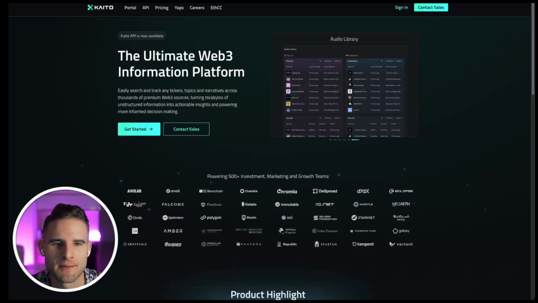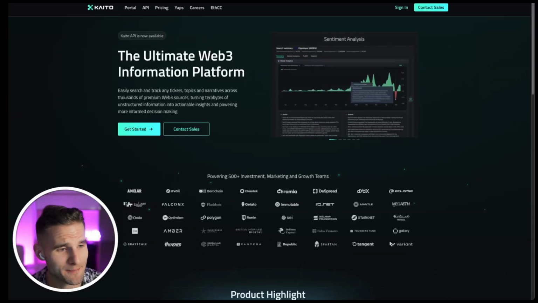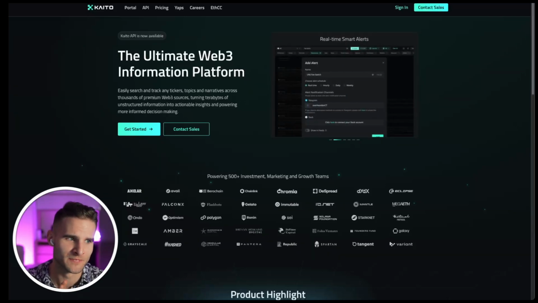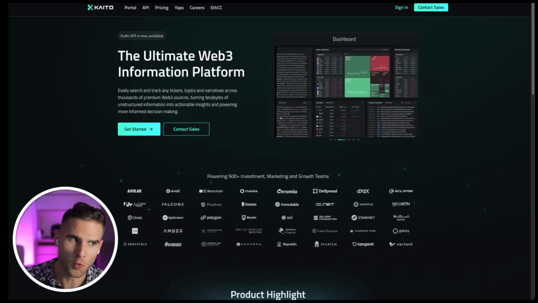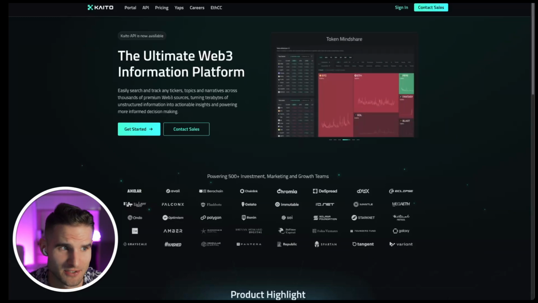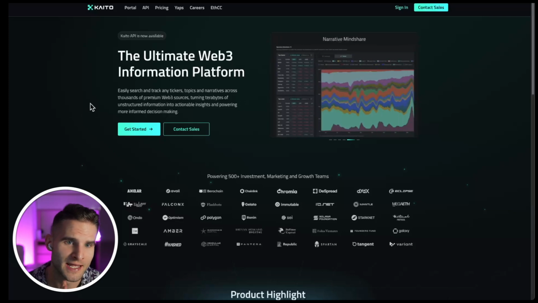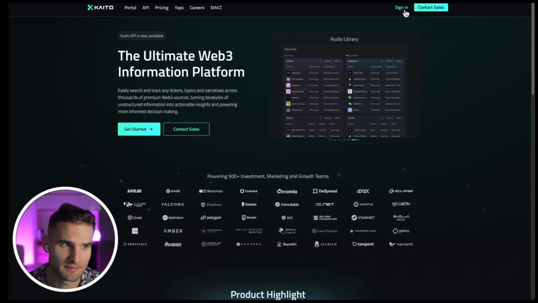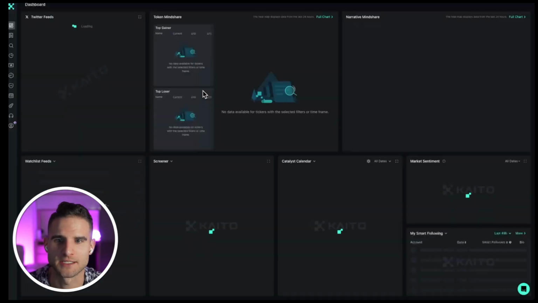It is the ultimate Web3 information platform, but it is quite pricey. So today I'm going to go through what I use it for, who I think it's good for, and whether you should buy it. And hey, I'll even give you some options, so stick around to the end. If you're not willing to pay for it, there's some free options. Highly recommend this. All right, so let's go quick into the platform.